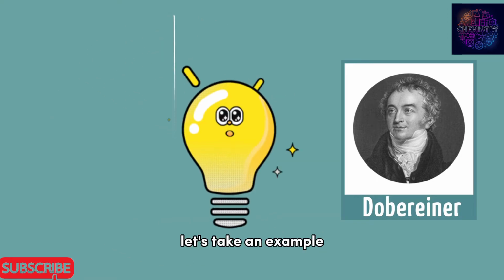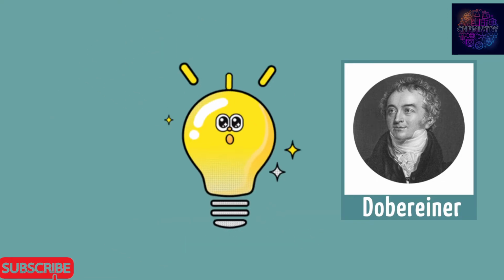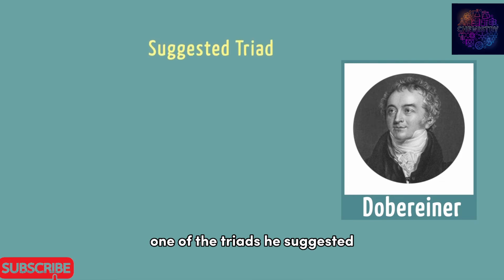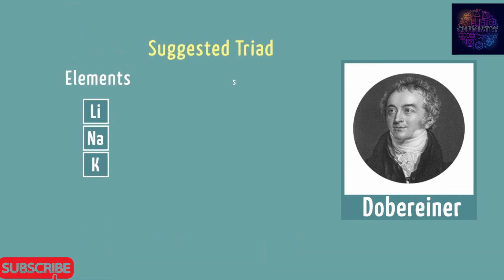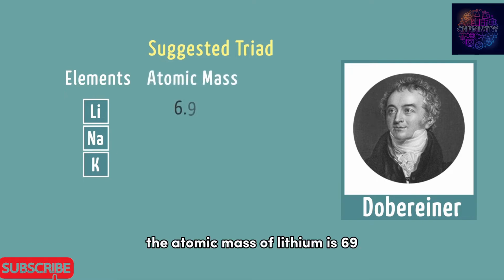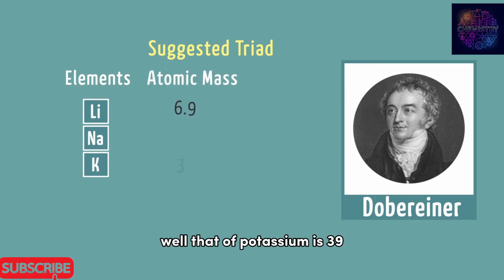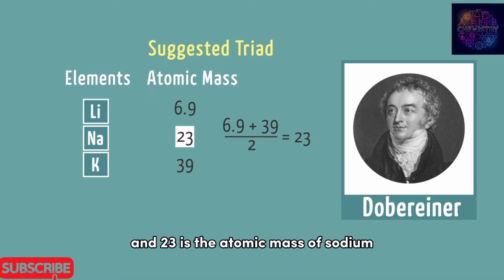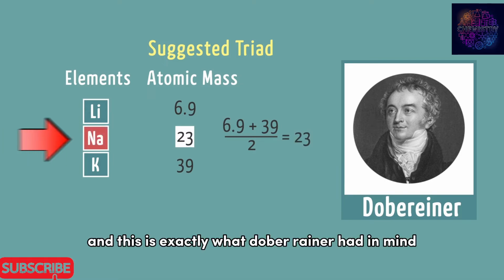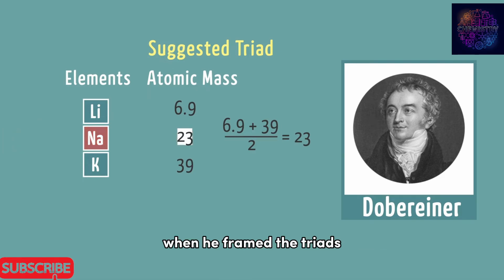Let's take an example to understand this better. One of the triads he suggested was that consisting of lithium, sodium and potassium. The atomic mass of lithium is 6.9, while that of potassium is 39. So if you take their average, what would you get? Yes, you get 23, and 23 is the atomic mass of sodium. And this is exactly what Dobereiner had in mind when he framed the triads.